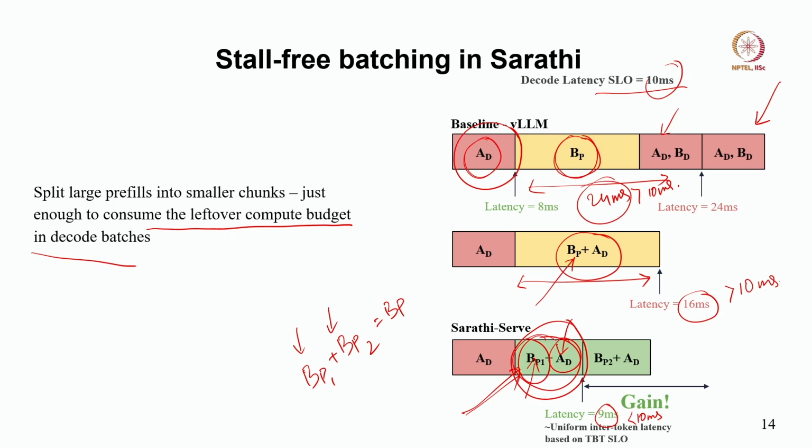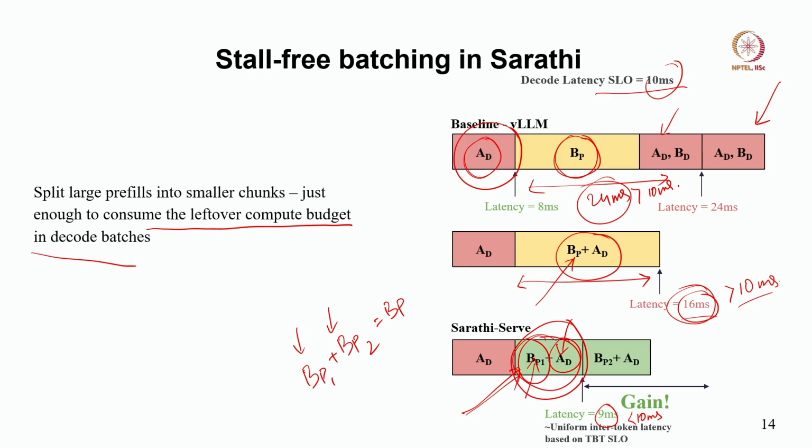We can push the entire prefill and decode together to the compute, and that also does not meet the service level objective. Here it is 16 millisecond, which is again greater than 10 millisecond, right. Now, in Saarthi, instead of pushing the entire prefill with decode, the authors chunk the prefill, and the chunks are selected in such a way that they are just enough to consume the leftover compute budget in decode batches.